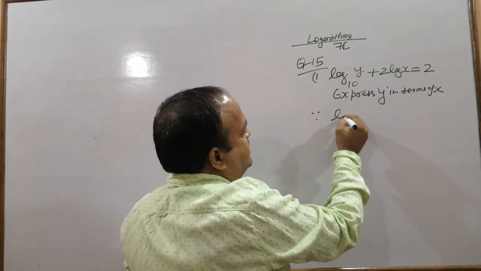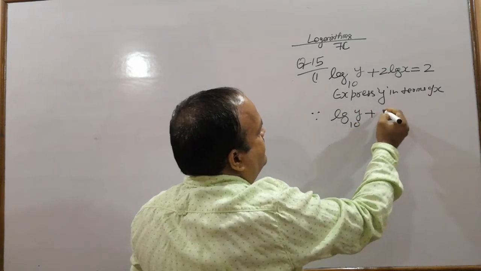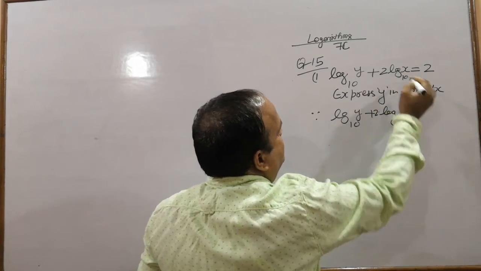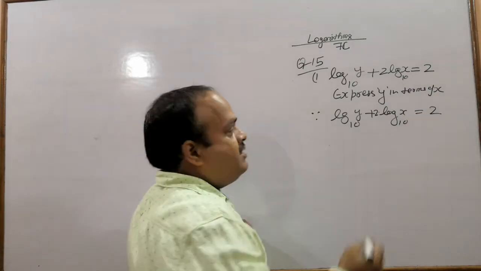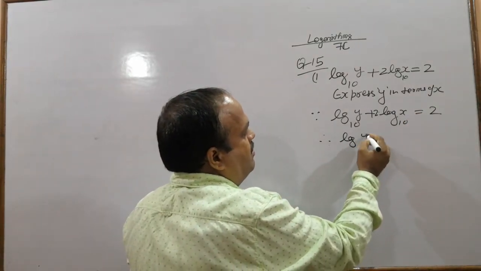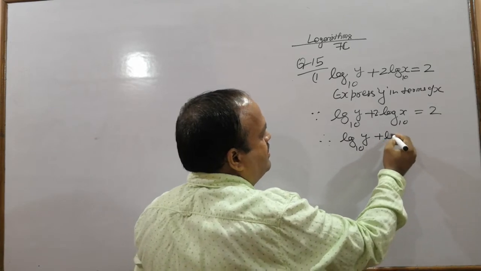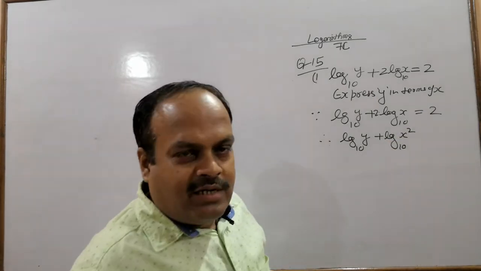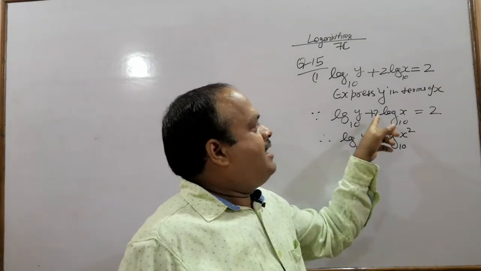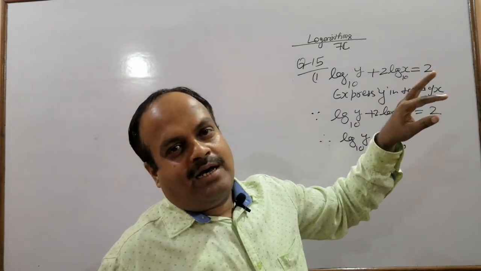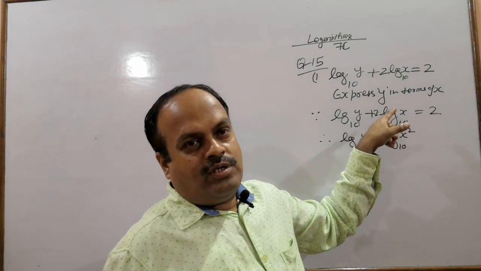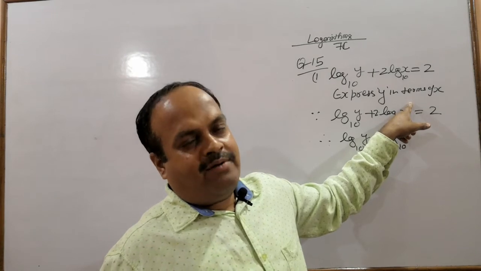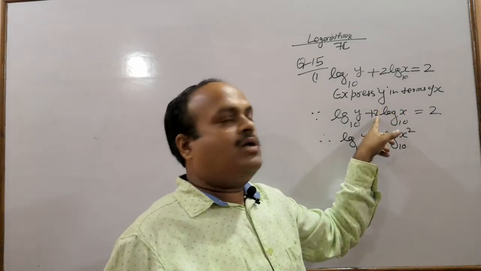Look at it, since log y to the base 10 plus 2 into log x to the base 10 equals 2, therefore log y to the base 10 plus log x square to the base 10. What have I done? I have used the converse of power law. This is 2 into, it means it was there before applying the power law. Before the power law, where was this 2?